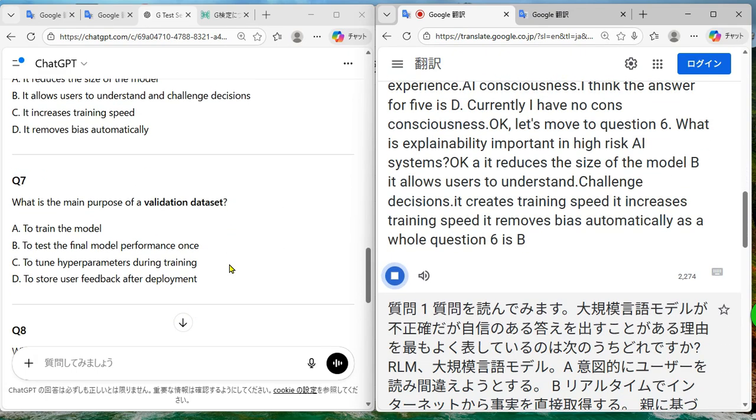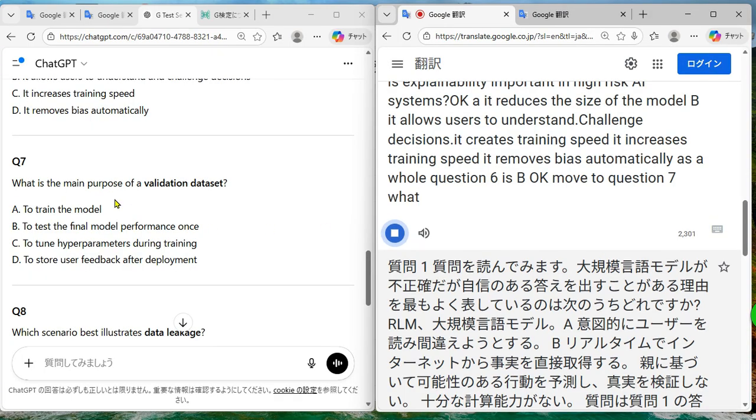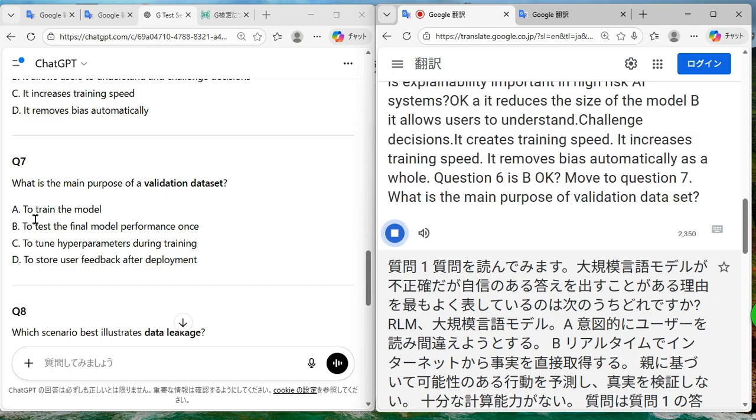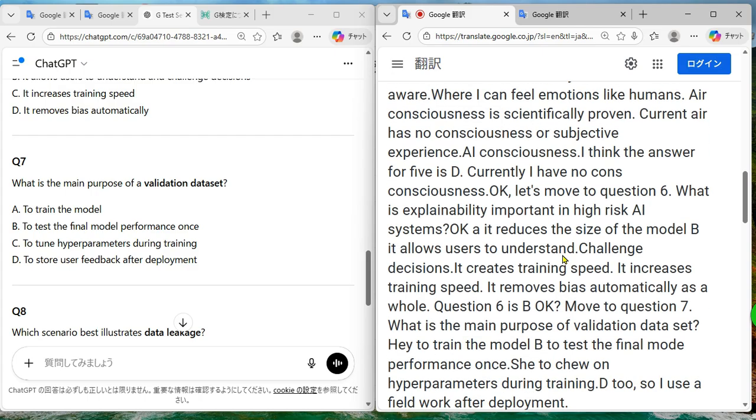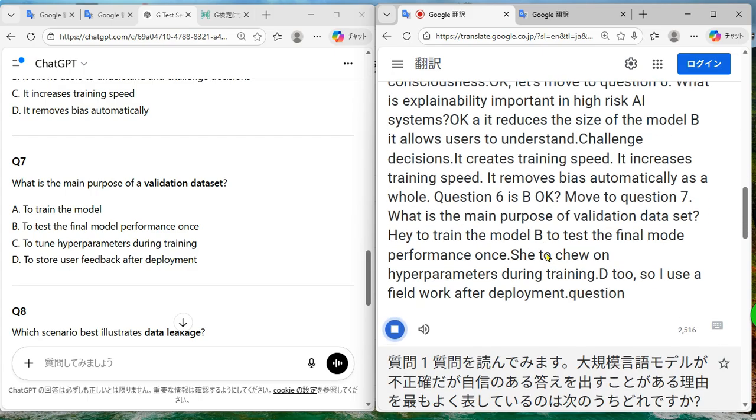Okay, move to question 7. What is the main purpose of a validation data set? A. To train the model. B. To test the final model performance once. C. To tune hyperparameters during training. D. To store user feedback after deployment. Question 7. The answer is A. To train the model.